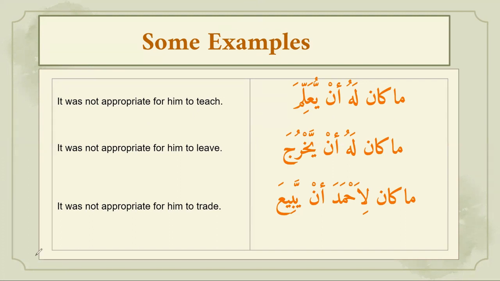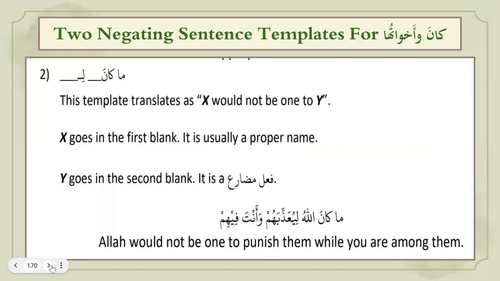Then going to the next one, which is the second template for a negating sentence. This template again has ma kana, and then usually in the first blank a proper name comes.